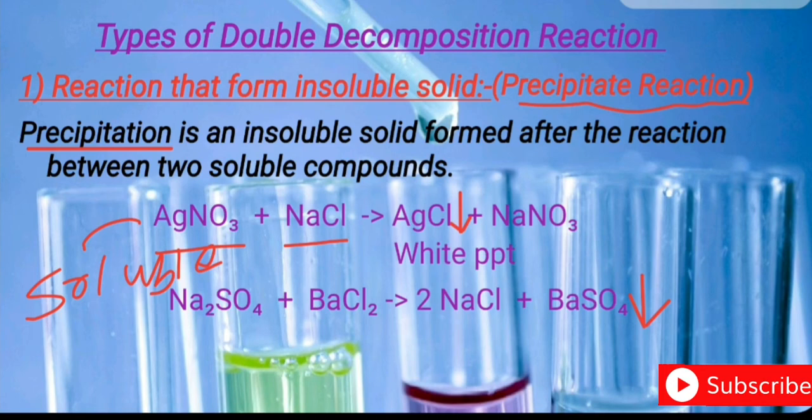It means silver exchanges with chlorine, and you will get silver chloride and you will get NaNO3. Na2SO4 plus barium chloride, when they react with each other, you will get NaCl plus barium sulfate. And barium sulfate is also an insoluble solid, and the color is white. So it is also a white precipitate you will get.